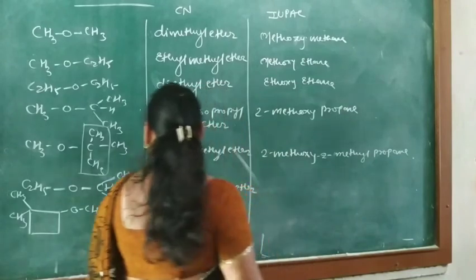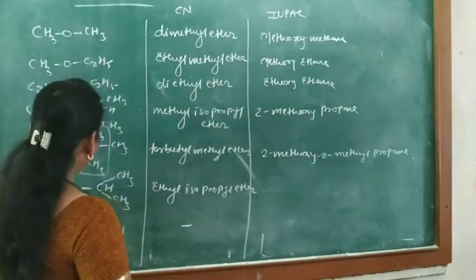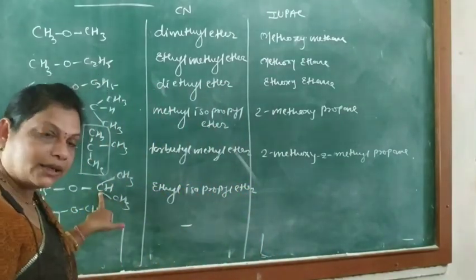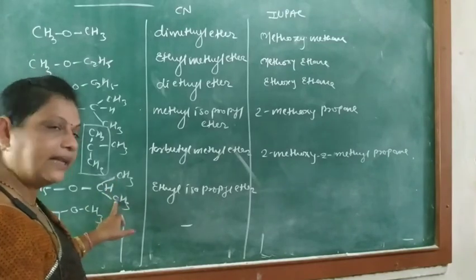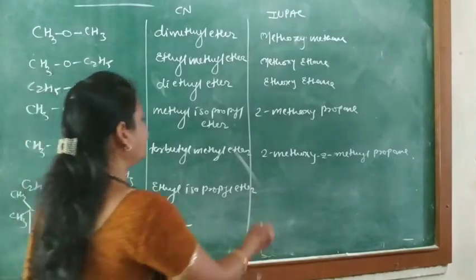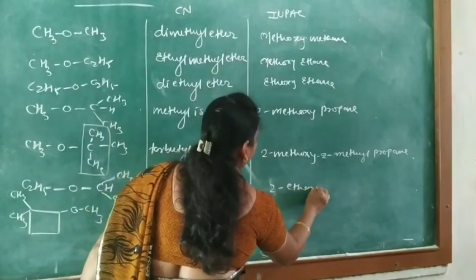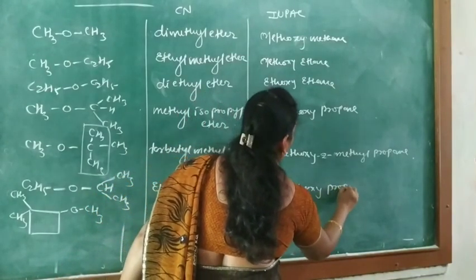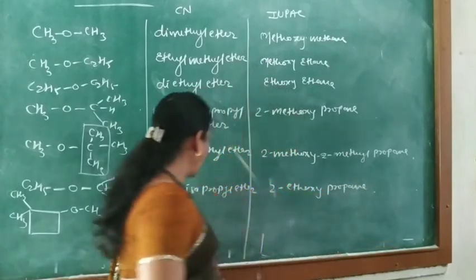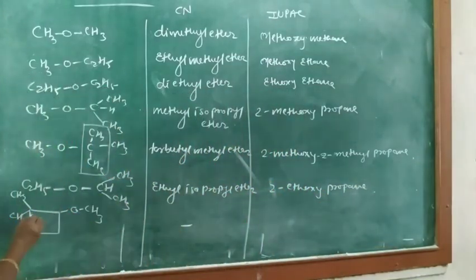Next one, ethoxy is present at the 2 carbon atom, and this is for 3 carbons, meaning propane. So here 2-ethoxypropane. And now for these carbon atoms, 1, 2, 3 and 4, it is a butane, cyclobutane.